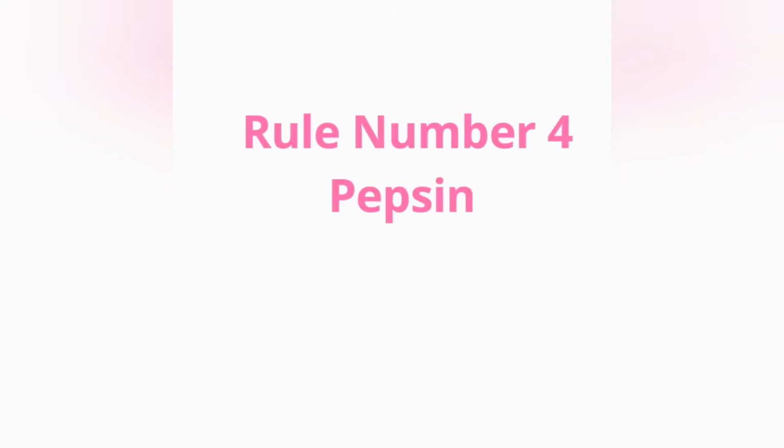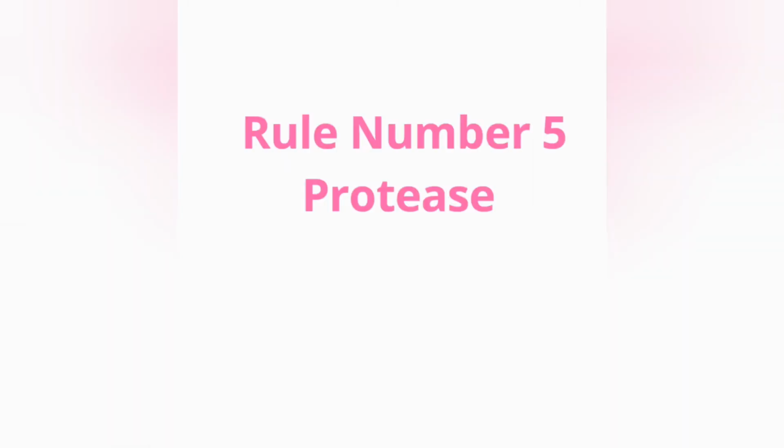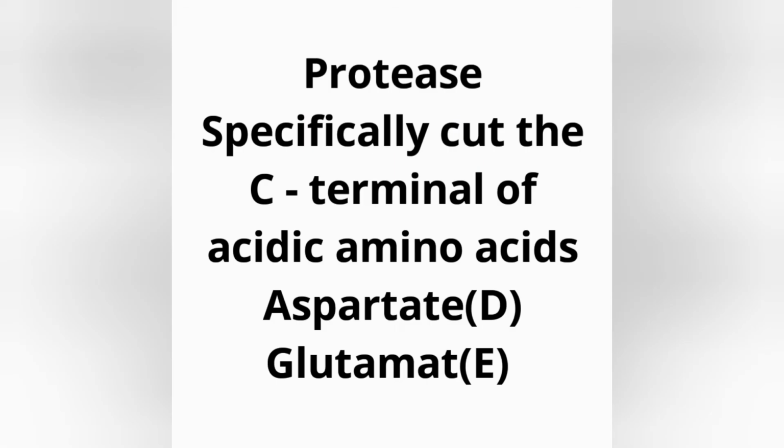The next enzyme is pepsin. Pepsin will specifically cut the N-terminal side of an aromatic amino acid and leucine. We already learned that chymotrypsin specifically cuts the C-terminal of aromatic amino acids and leucine, while here pepsin specifically cuts the N-terminal of aromatic amino acids and leucine. Our next enzyme is protease, which will specifically cleave the C-terminal of acidic amino acids, that is aspartate and glutamate.